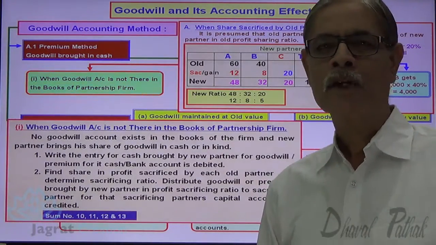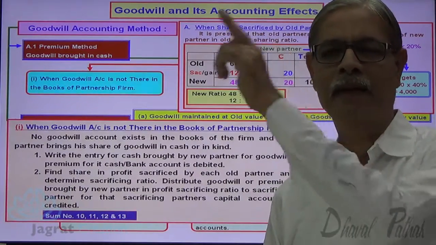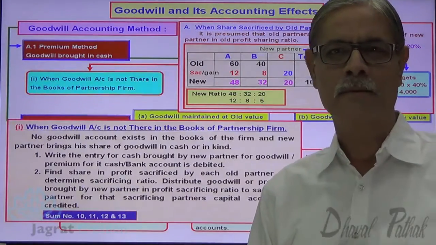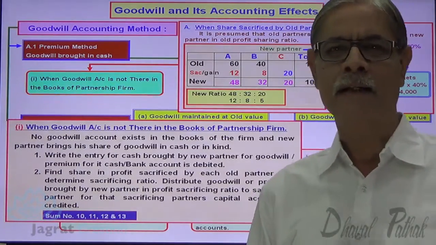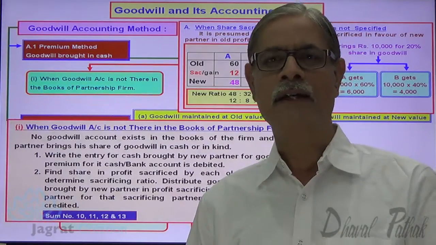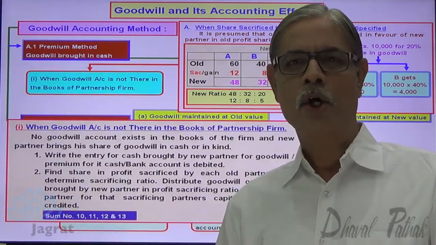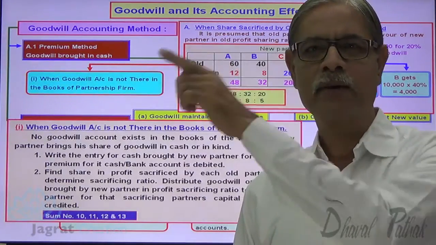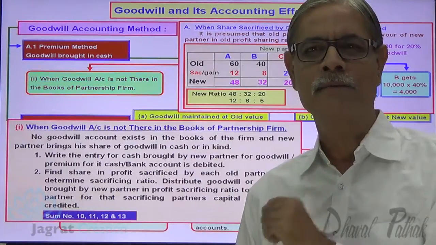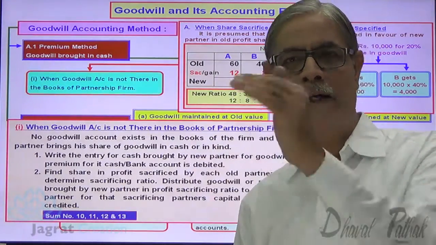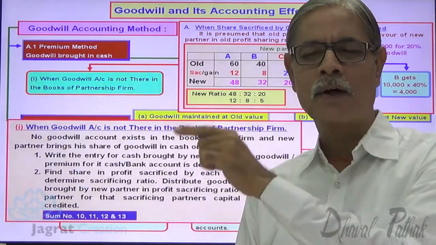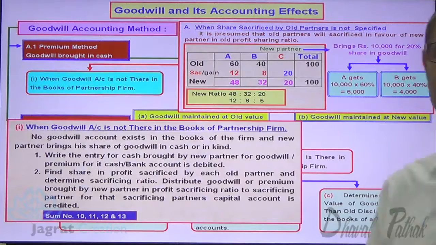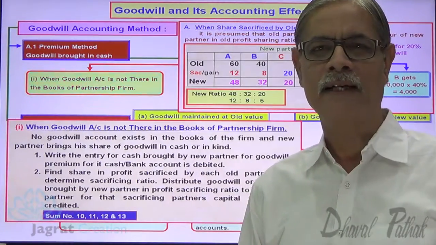Now see. So what is the style of writing the entry? Cash and bank account debit 10,000 to A's capital account credit 6,000 to B's capital account credit 4,000. This is the first style of writing the entry. There is an optional style. Alternative style, either or. So second style, C brought 10,000, cash account debit 10,000 to goodwill account credit 10,000. Now the goodwill account has been credited. Debit goodwill account in the second entry. Goodwill account debit 10,000 to once again A's capital account credit 6,000 to B's capital account credit 4,000. This is the alternative style of writing the entry.